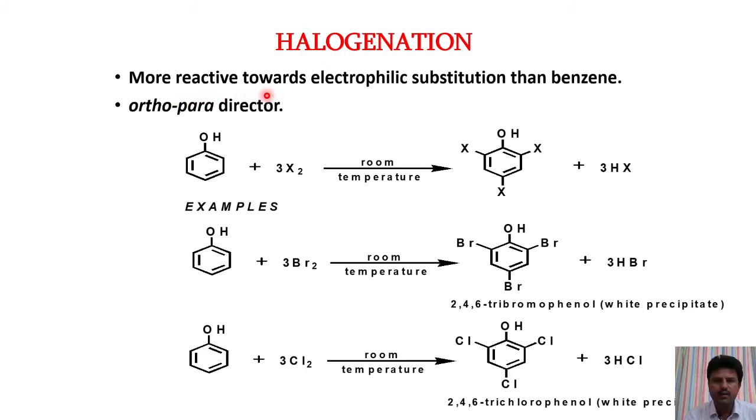Next one is halogenation. Generally, phenols are more reactive in electrophilic aromatic substitution reactions than benzene, since phenol contains an OH group, which is a ring activating group and ortho-para directing group. See, when phenol reacts with halogen at room temperature, it gives trihalophenol. Here is an example. When phenol reacts with bromine at room temperature, it forms 2,4,6-tribromophenol. Like when phenol reacts with chlorine at room temperature, it forms 2,4,6-trichlorophenol.